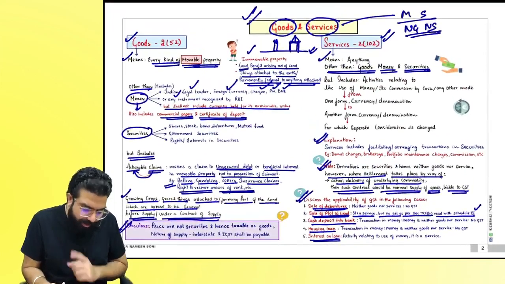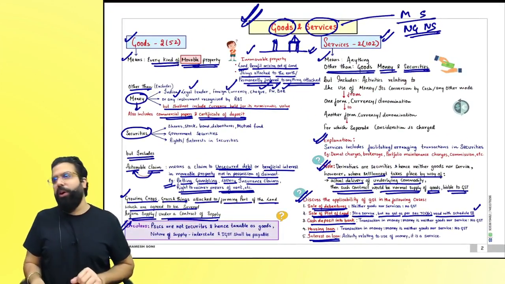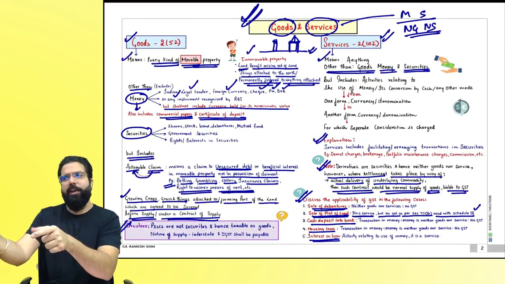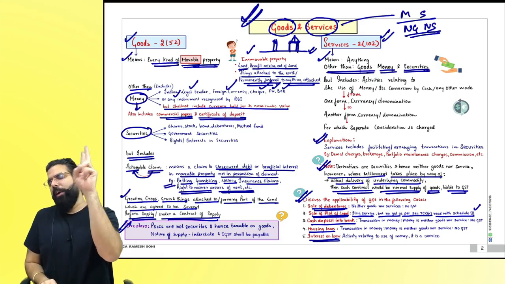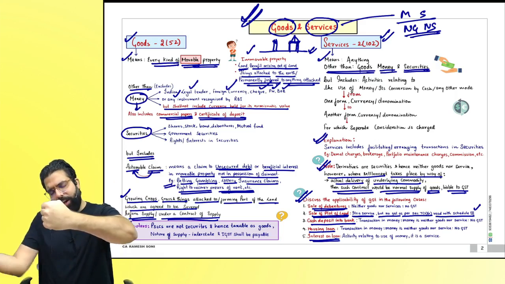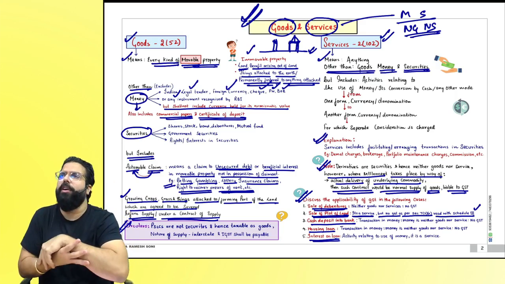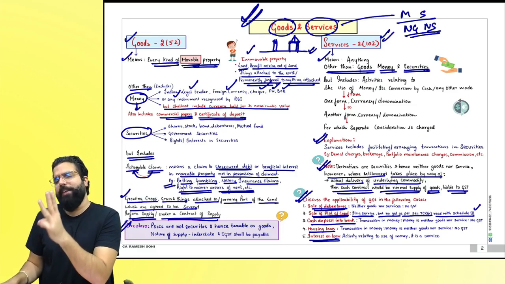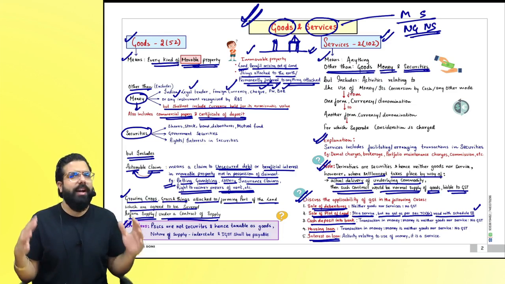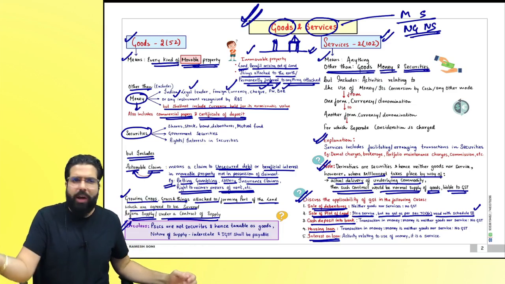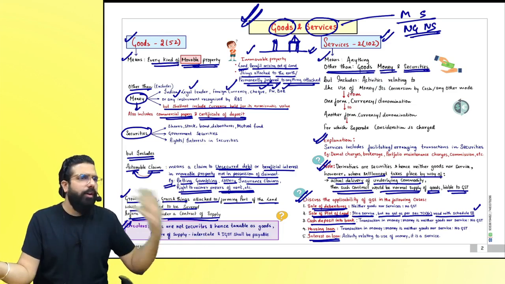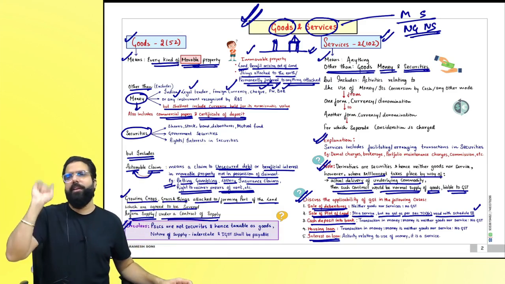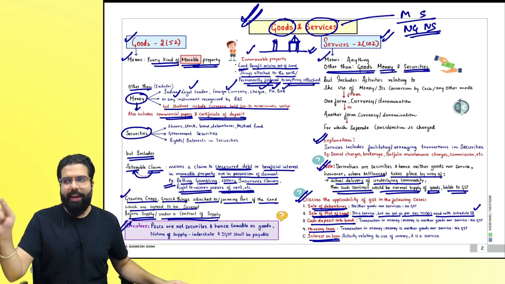Here we are done with a quick recap of your goods or service. Goods means every kind of movable property other than money and securities, but includes actionable claim, growing crops, grass, things attached to the land which are agreed to be severed before supply or under a contract of supply. Services means anything other than goods, money and securities, but includes activities relating to use of money, its conversion from one form to another, one currency to another, one denomination to another, for which separate consideration is charged. Are we clear, everyone? Explanation was there.